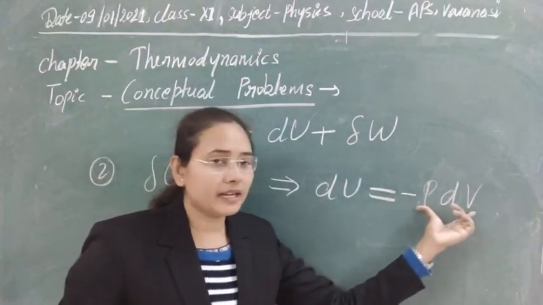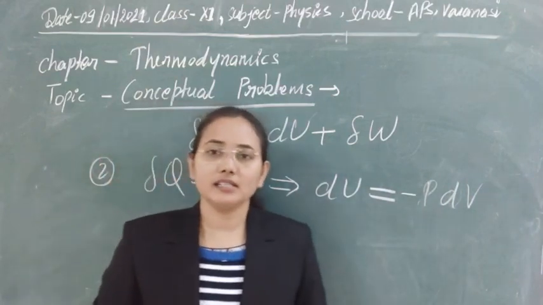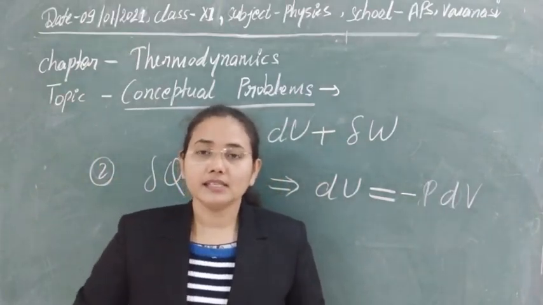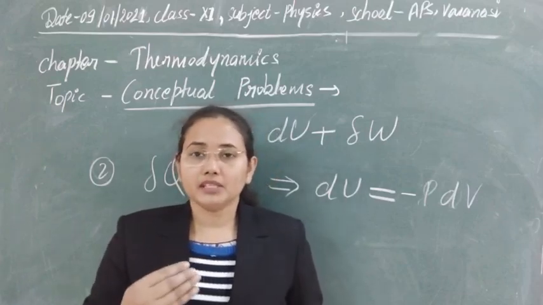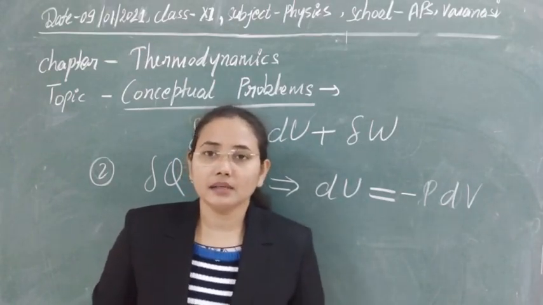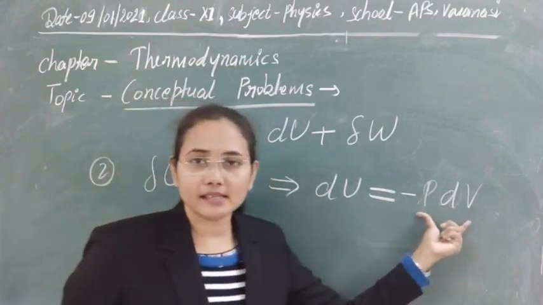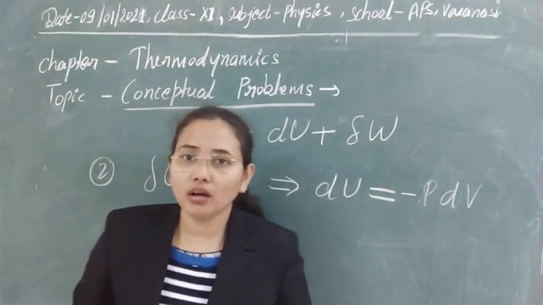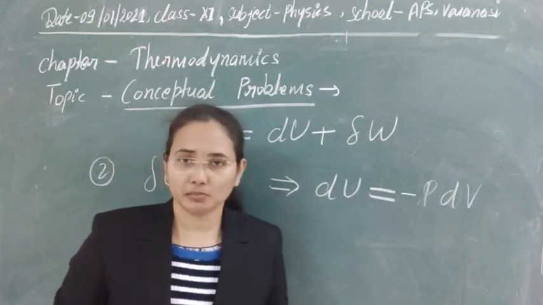So here negative means that the change in internal energy is negative, which means it is decreasing. I told you internal energy depends on temperature, so whenever temperature decreases, internal energy decreases; or in other words, if internal energy is decreasing, temperature is also decreasing. So temperature falls whenever a gas expands adiabatically. If temperature is falling, the gas is going to cool. So cooling of the gaseous system takes place whenever the gas is allowed to expand adiabatically.